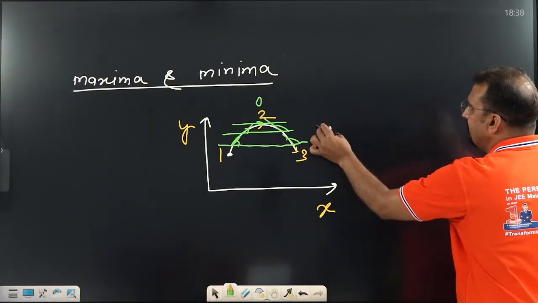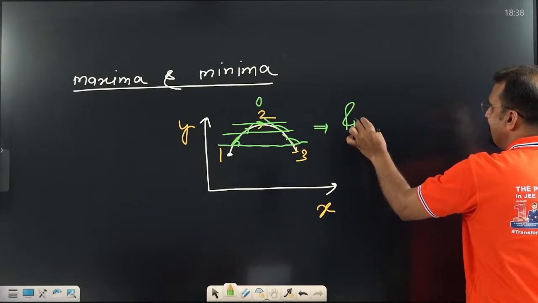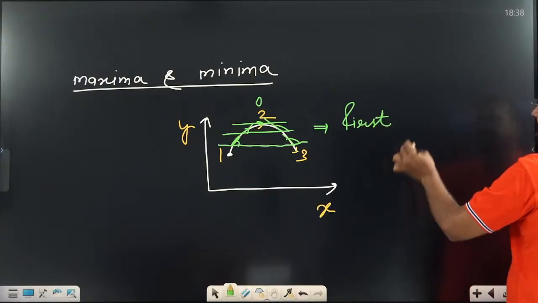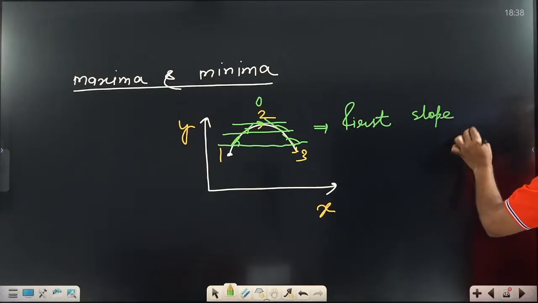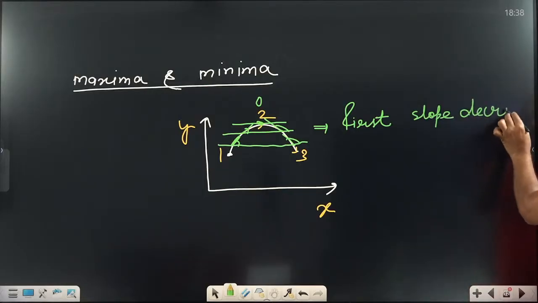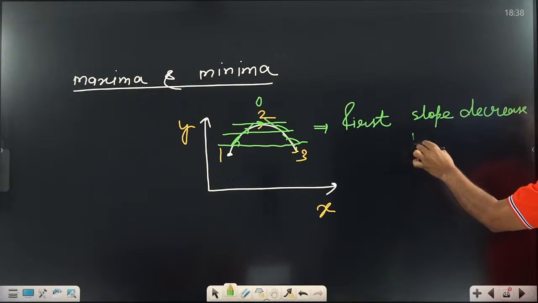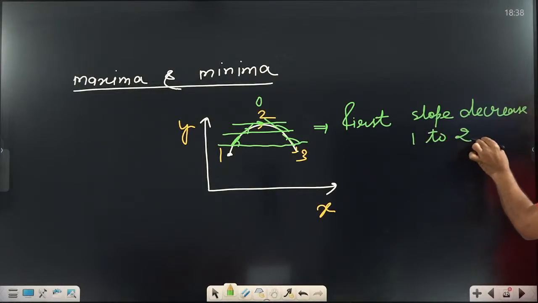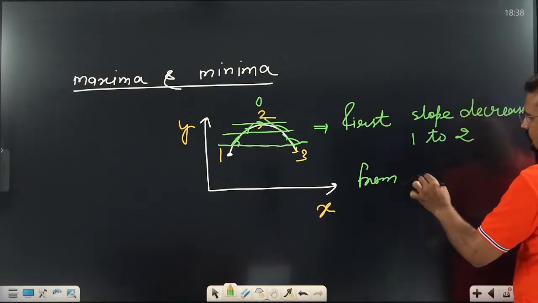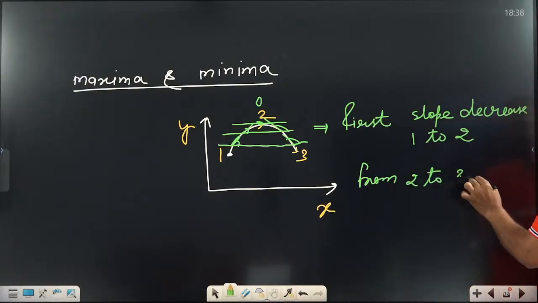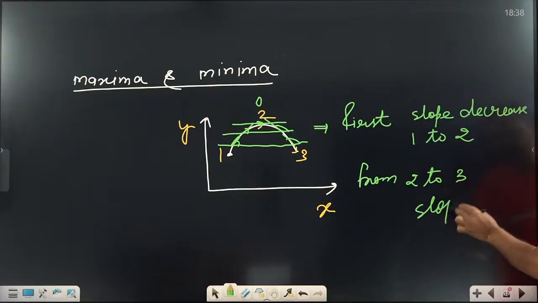That means how to define it first. Very important, this is a NEET question. First the slope increases. First the slope decreases. From where to where? From 1 to 2 the slope decreases. Then from 2 to 3 the slope increases.